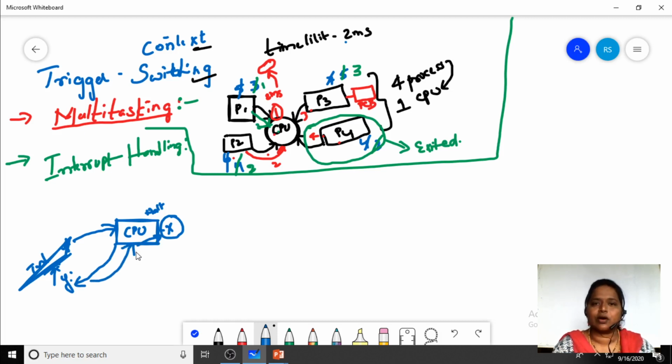This is how context switching can occur. With multitasking, only one CPU is there but many tasks are there, so to move from one task to another we make use of context switching. The next one is interrupt handling.